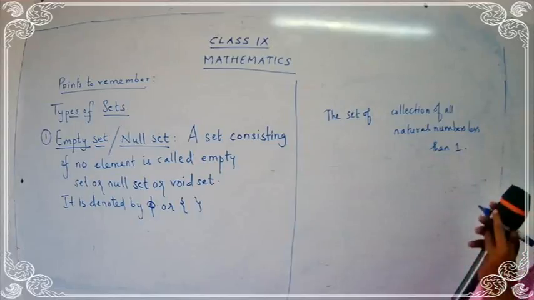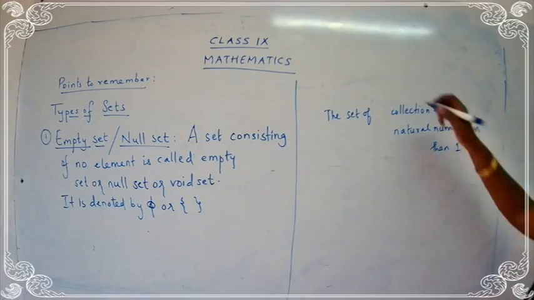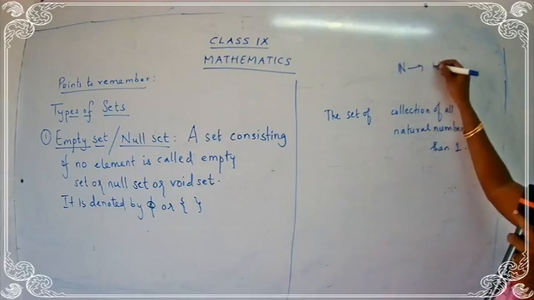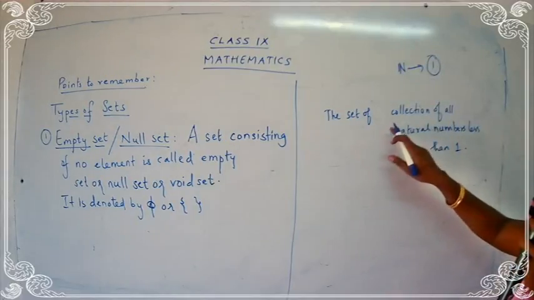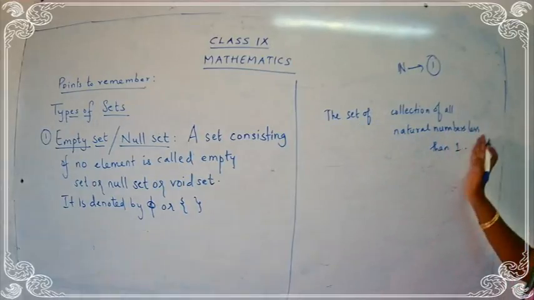Okay. So what is the example I have given you? The set of collection of all natural numbers. All the natural numbers less than 1. Do you have a natural number less than 1, children? Can we get a natural number less than 1? No. We have studied that natural number starts from 1. So we don't get a set of natural numbers which is less than 1.